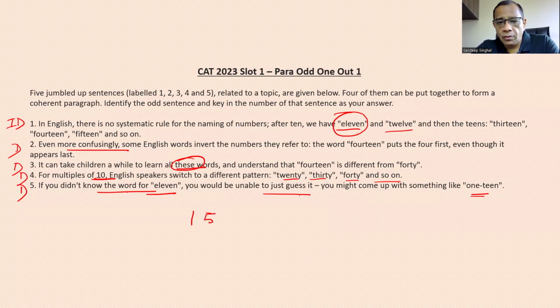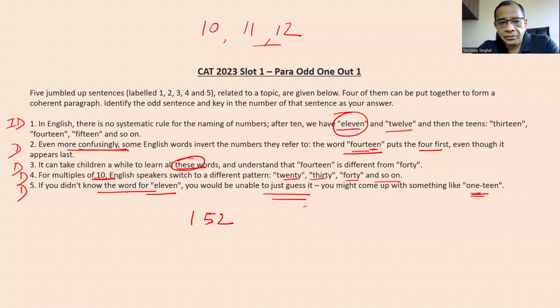Even more confusingly. So अभी हम बात कर रहे हैं, देखिए यहाँ पे 10 की बात हुई थी. फिर उसके बाद यहाँ पे 11, 12 की बात हो रही है. तो यहाँ पे भी वही continue कर रहा है वही thought. And now we are continuing the same thought here, even more confusingly. Some English words invert the numbers they refer to. Word 14 puts 4 first, even though it appears last. So 14 में 4 पहले आ गया और ये last में आया. So now 1, 5, 2 definitely belong to this paragraph.